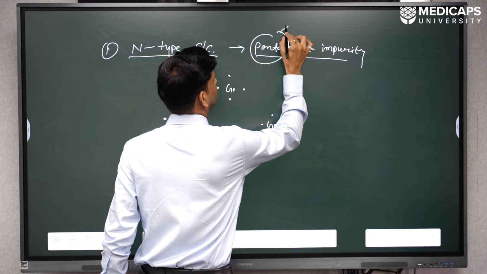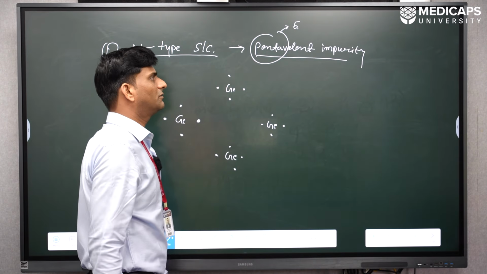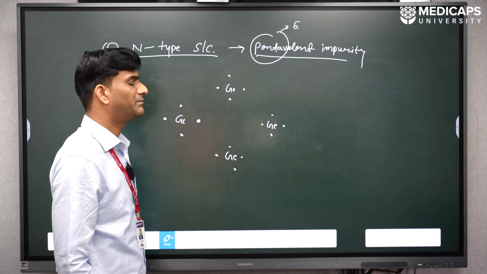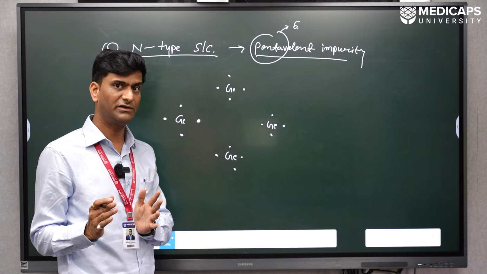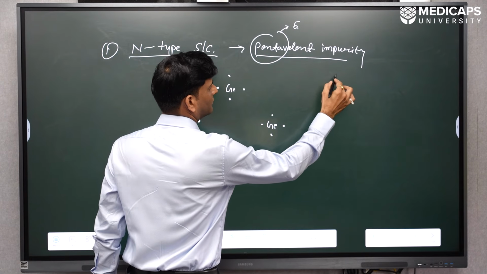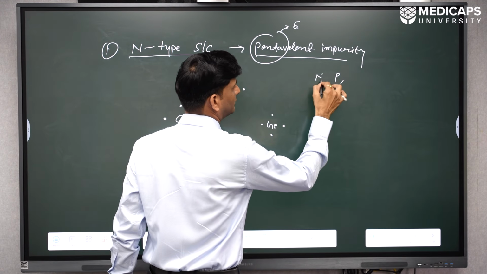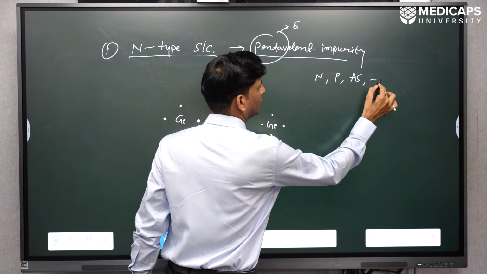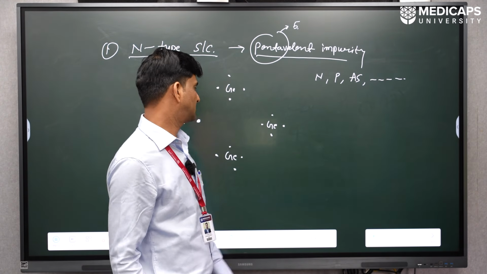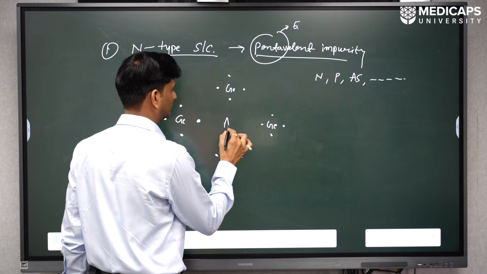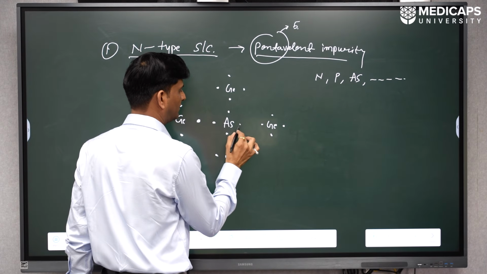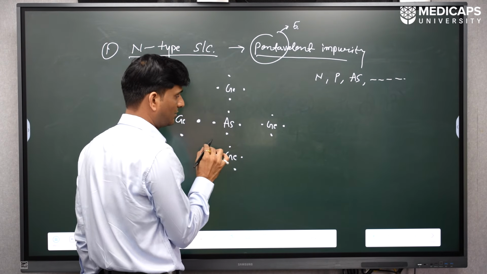Penta means 5, so we dope an element with a valency of 5, meaning it has 5 electrons in its outermost orbit. Generally we take nitrogen, phosphorus, arsenic as pentavalent doping elements. For example, I am taking arsenic, which has 5 electrons in its outermost orbit.